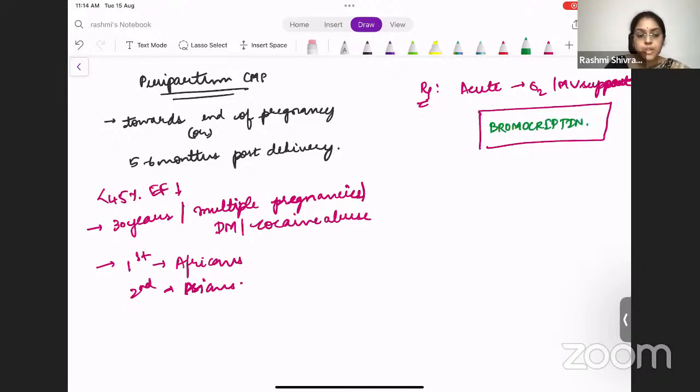Bromocriptine. Bromocriptine is used in the treatment of acute peripartum cardiomyopathy. Peripartum cardiomyopathy, bromocriptine is very, very important. This can be an MCQ question.